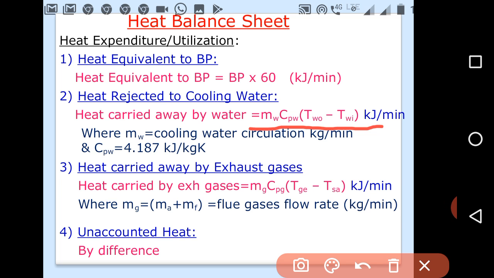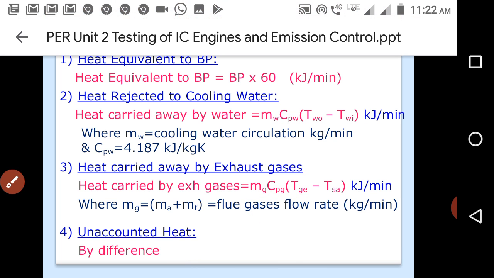Similarly, we can find out the heat carried away by exhaust gases by applying the same type of formula for a constant pressure process. And if we deduct serial numbers 1, 2, 3 from heat supplied, we can find out the unaccounted losses, the unaccounted heat. So likewise we can complete the heat balance sheet.